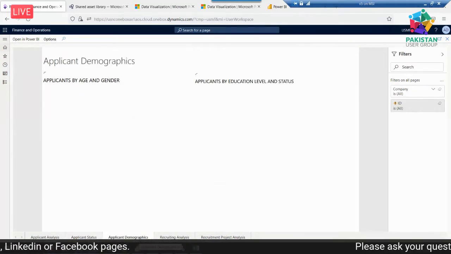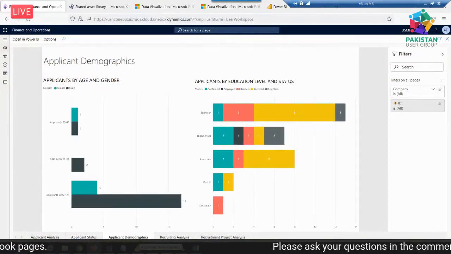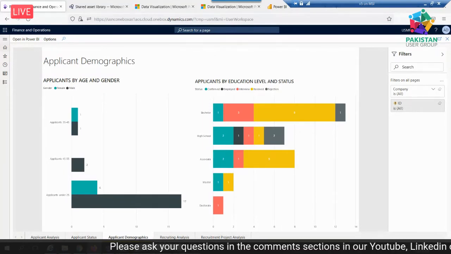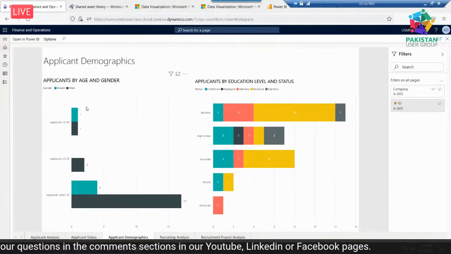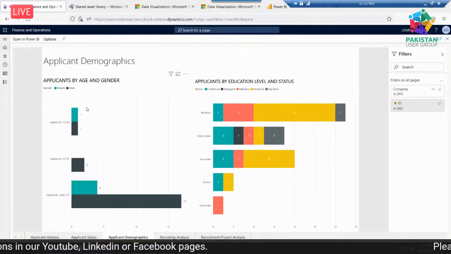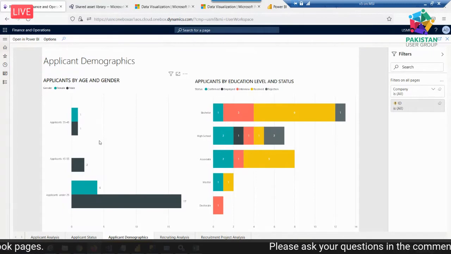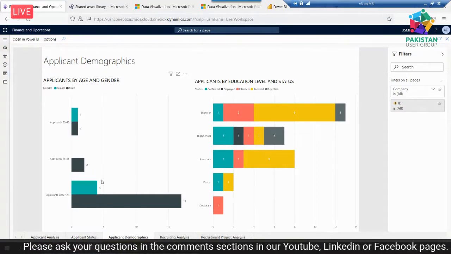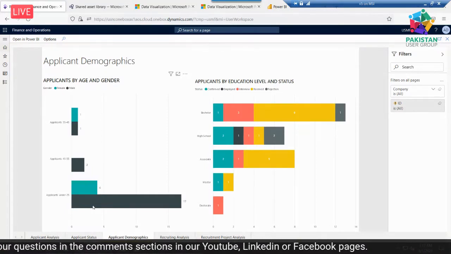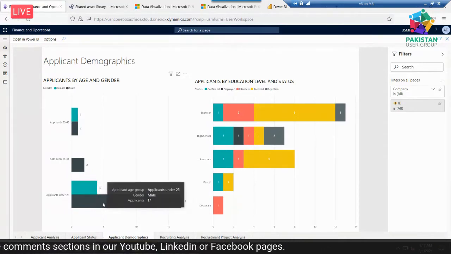So if we go to applicant demographic, as per gender, educational level, and statuses, it shows that one applicant comes from male, and female is 1, and then male is 1. And then with the age of 45 to 55, 2 applicants have come. Under 25, 4 are female and 17 are male.